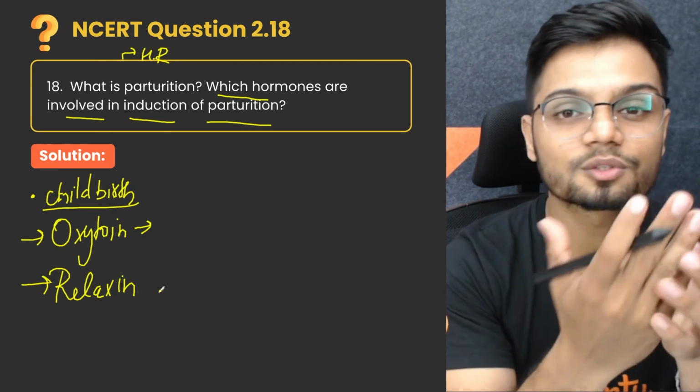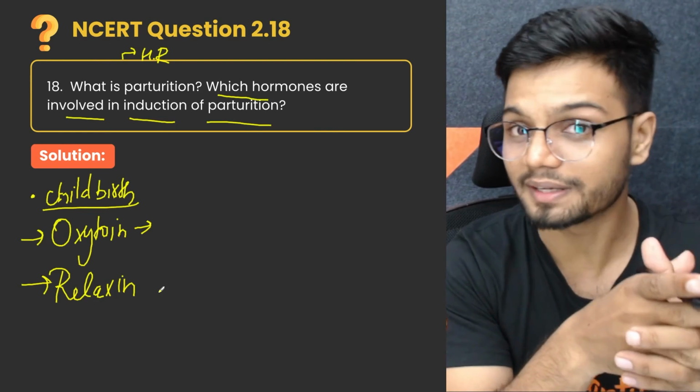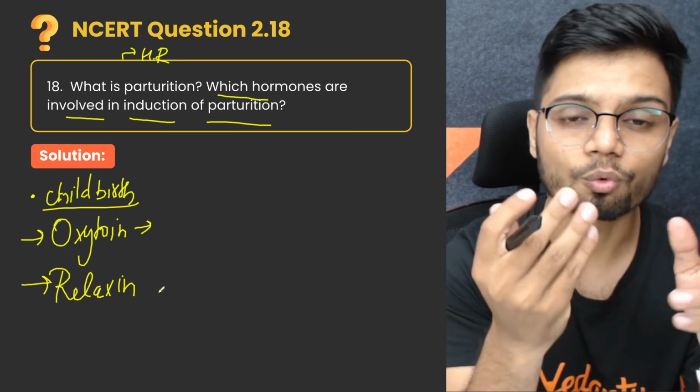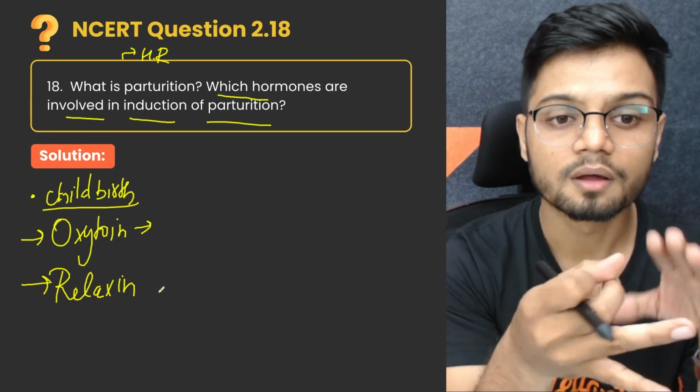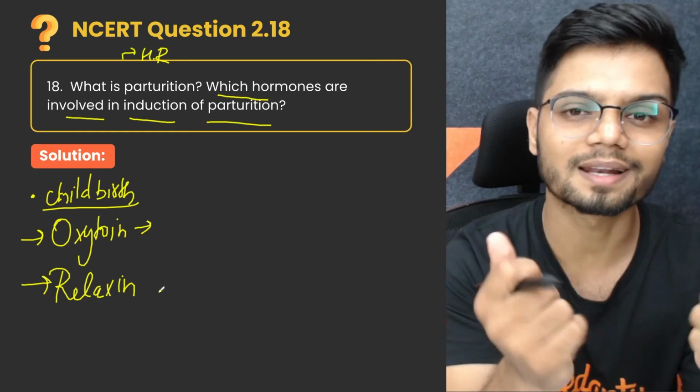Amazing, right? So those are the questions which you need to answer. Also a NEET level question which is important. So what is parturition? Delivery of the baby. Hormones, two hormones, oxytocin and relaxin. Those are the answers.